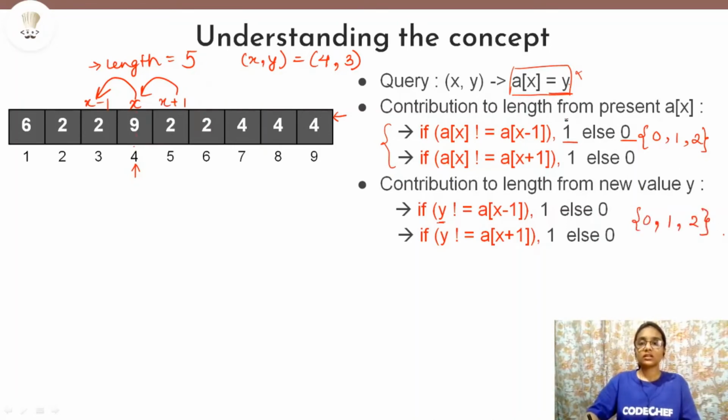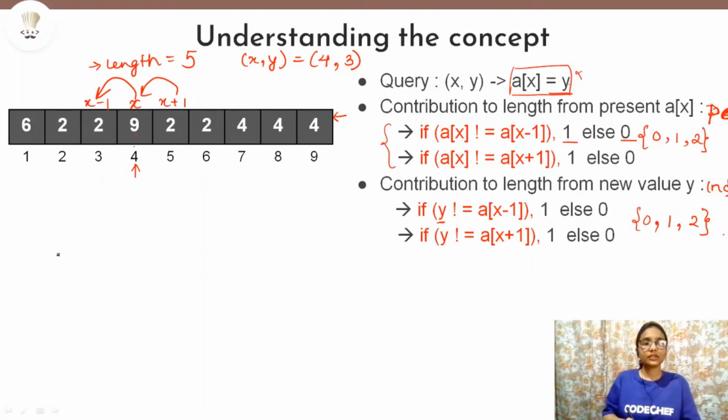Now let us call the contribution to length because of the present element PC. And the contribution to length because of the new element, that is y, let us call this NC. Alright.